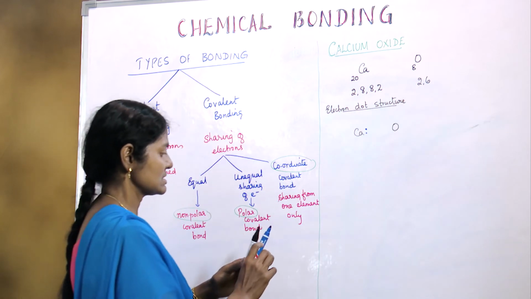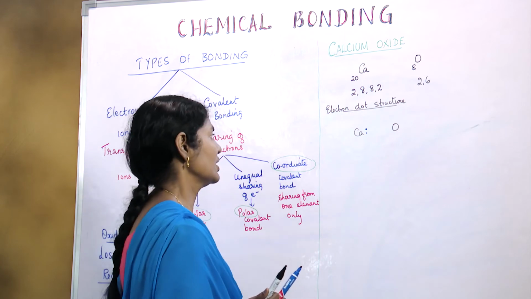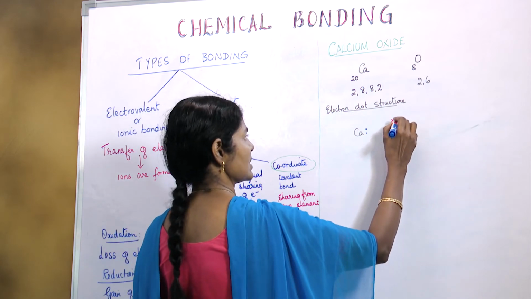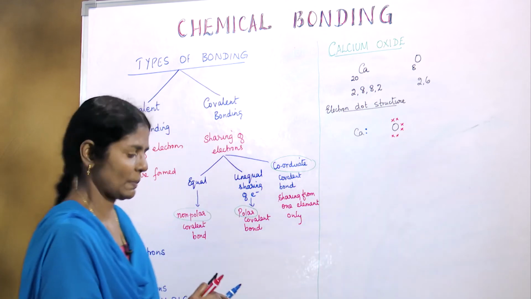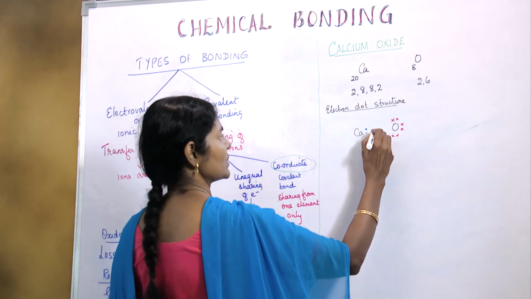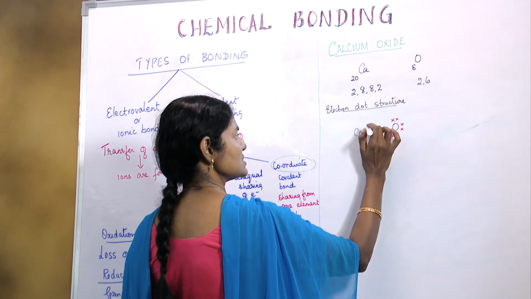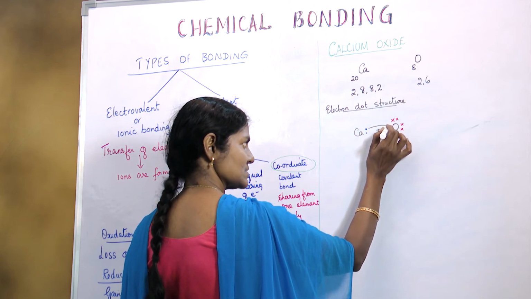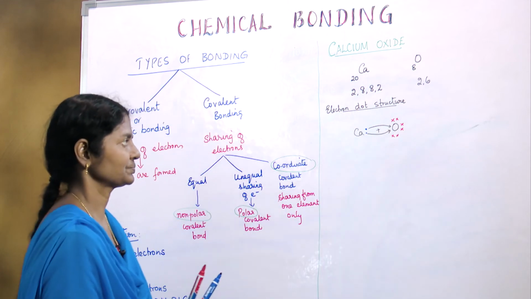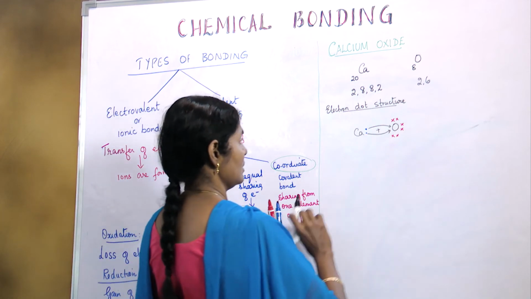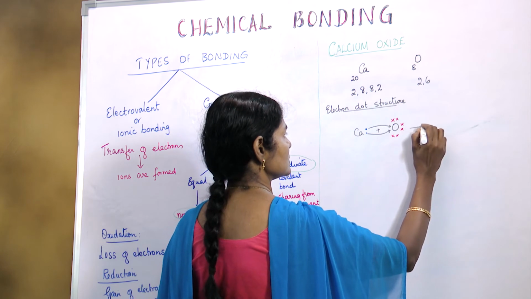There must be 6 dots, and let us represent that with 6 crosses like this. Now when they both are going to react, this electron is transferred, this electron is also transferred.